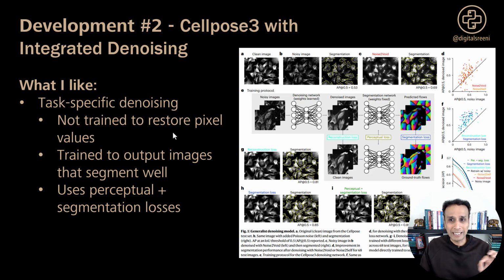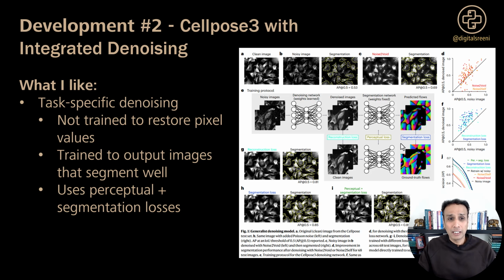I hope that makes sense. They use a combination of perceptual loss and segmentation loss. So look at the diagram here on this slide. The denoising network learns to produce images that the segmentation network can handle. Okay, so this task-specific approach, I think, works better than generic denoising methods.